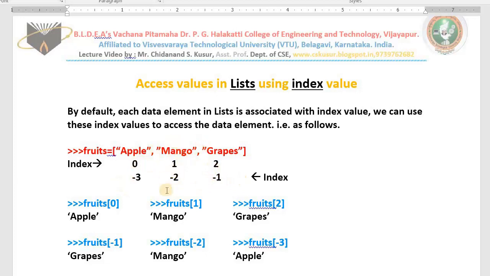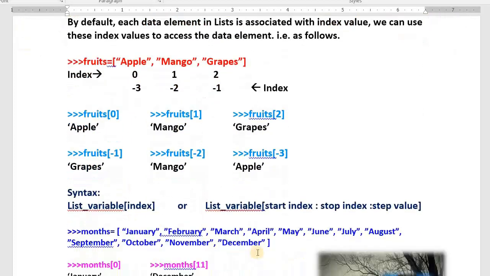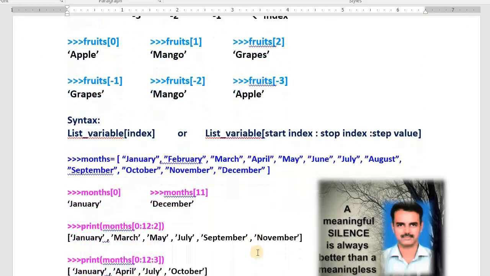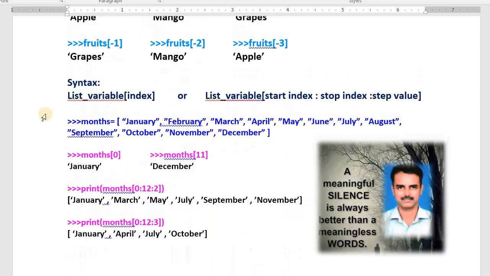1 points to mango, -2 also points to mango. Fruits 0, apple. Fruits 1, mango. Fruits 2, grapes. Fruits -1, grapes. Fruits -2, mango. Fruits -3, apple. This is how to get the contents of a list. What is the syntax? List variable, then the index in square brackets. One more thing: you can specify three things, the start index, the stop index, and the step value, which is how much to add every time.